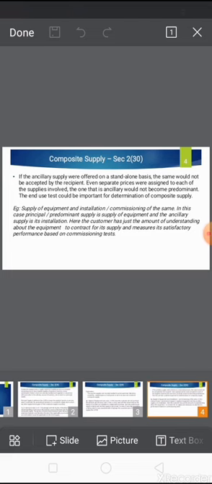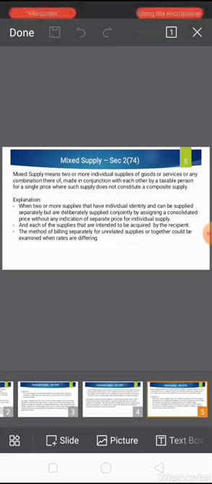The end-use test could be important for determination of composite supply. For example, supply of equipment and installation, commissioning of the same. In this case, the principal predominant supply is the supply of equipment, and the ancillary supply is its installation. Here the customer has just the amount of understanding about the equipment to contract for its supply and measures its satisfactory performance based on commissioning tests.